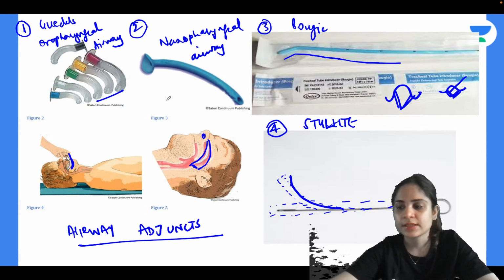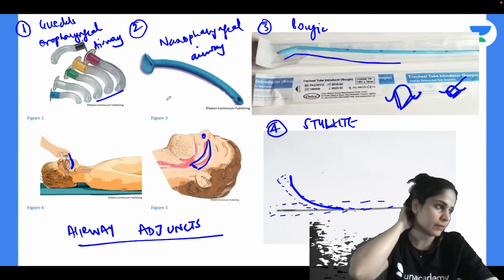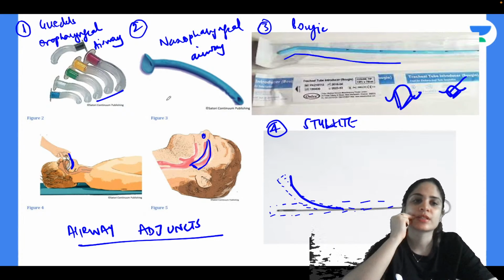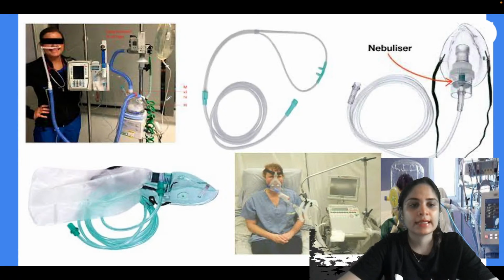Now, a question that comes in the exam: they'll give you these 4 images and ask, suppose a patient has a seizure and you don't have a bite block available and the patient can have a tongue bite. What can you use out of all 4 of them to prevent the tongue bite? What will you prefer to use? Yes, very good. To prevent a tongue bite, to use as a bite block, you can use Guedel's oropharyngeal airway.